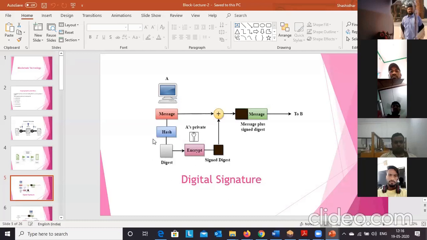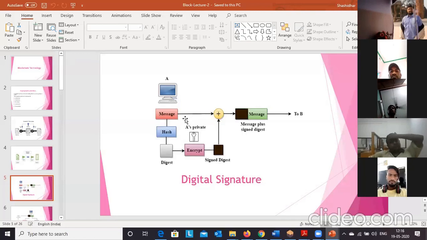Again, if you want to transmit the message M, we take the hash of it. We have different hash algorithms, like SHA-160, SHA-256, MD5, so many algorithms are there. You can refer to network security for this. Then we get the message digest. After that, the message digest will be encrypted using A's private key, and we get the digital signature. So this is at the sender's side.